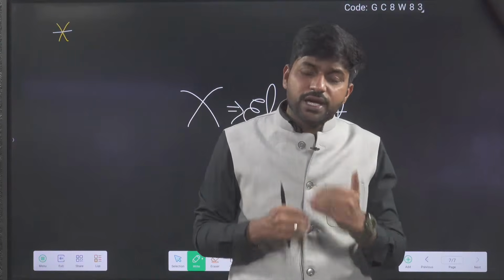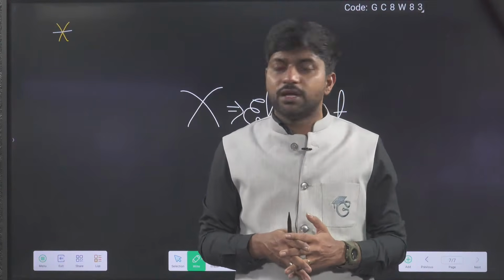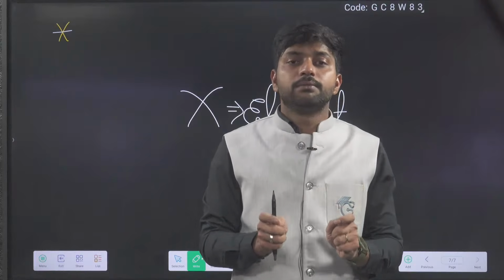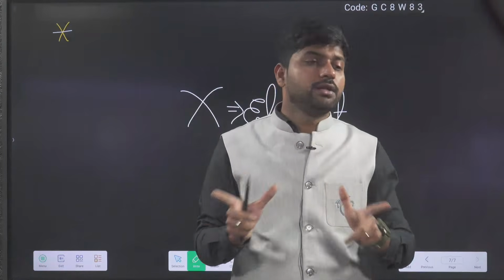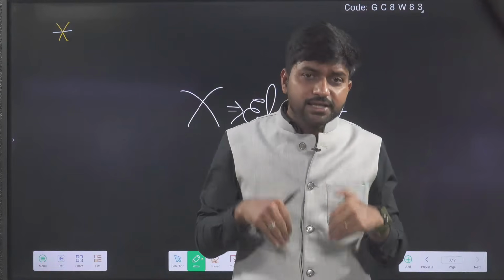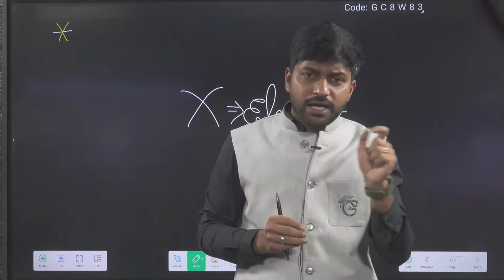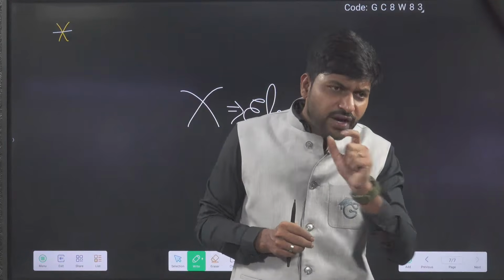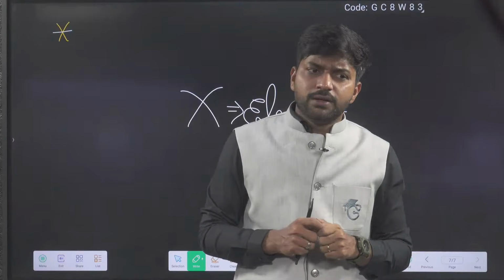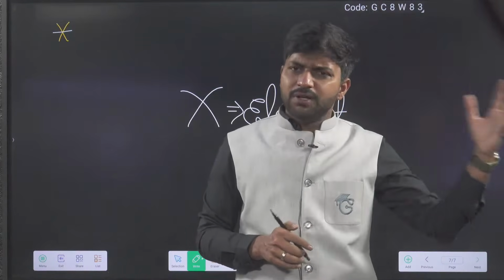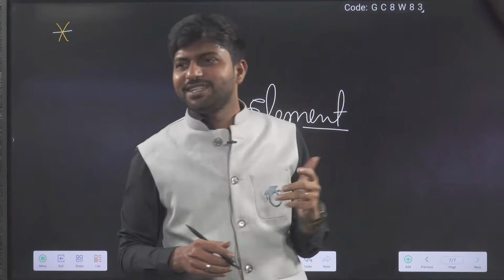Now these days, which atomic model are we discussing? The quantum atomic model. That is the latest model which we are using, and it is also incomplete, not able to satisfy 100%. But when you come to the class, we will discuss in detail.